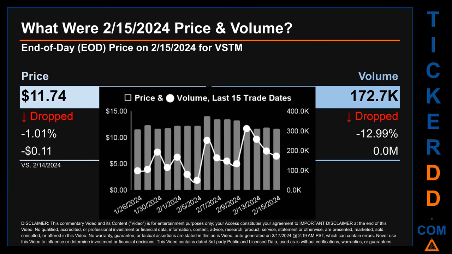Across a range of $2.55, the max and minimum end-of-day price were respectively 14.07 and 11.52. Volume saw a range of 262.6 thousand, from a day low of 49.7 thousand to a day high of 312.3 thousand.